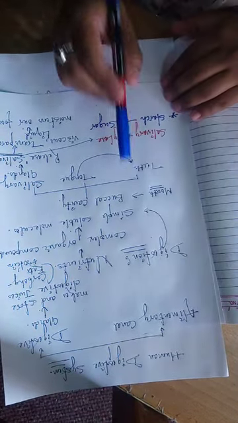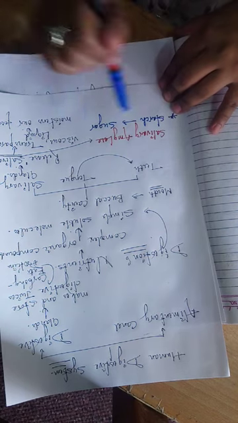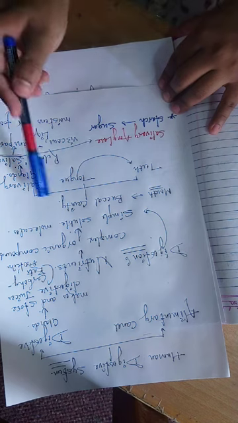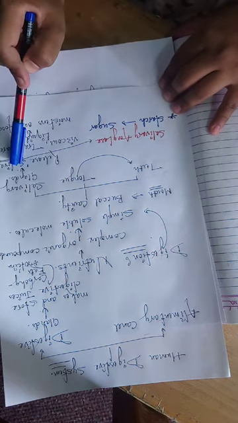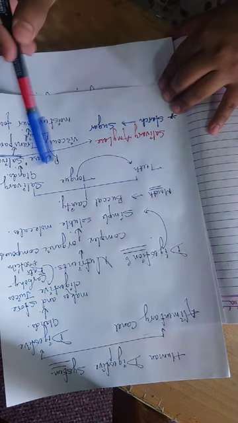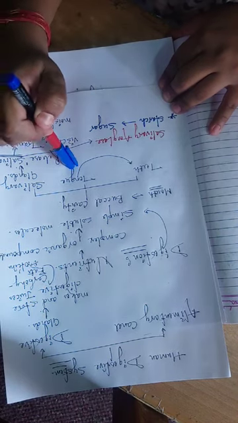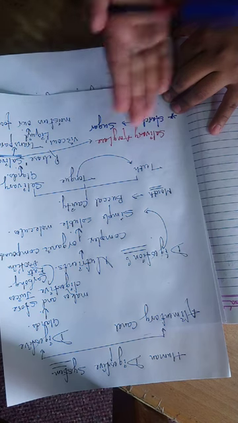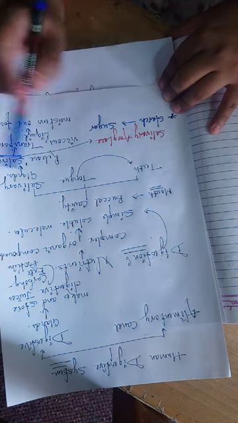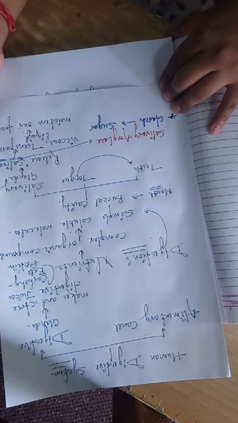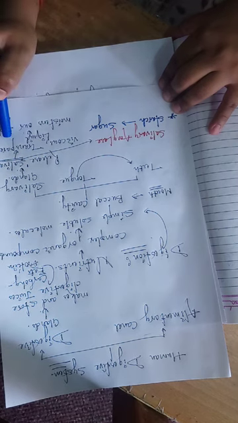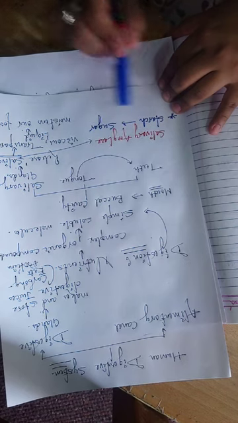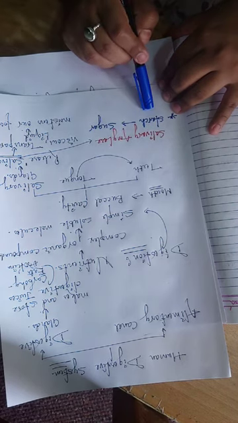So see, the digestion process has started itself inside our buccal cavity, which comprises teeth, tongue, and salivary glands. Teeth help in chewing the food, the tongue helps in identifying the taste and in pushing the food towards the teeth, and salivary glands release saliva, which has an enzyme called salivary amylase that breaks down the starch present in our food into sugar.